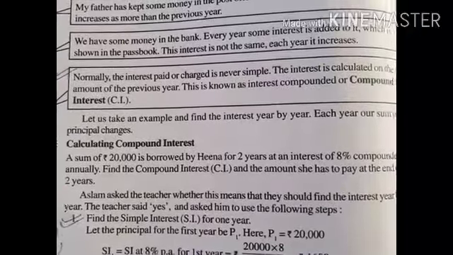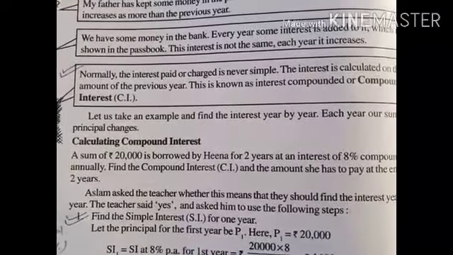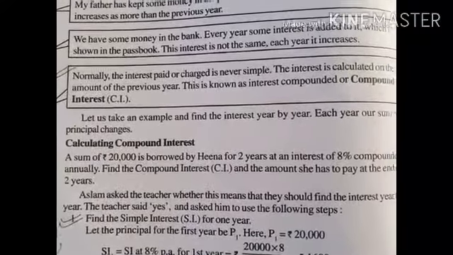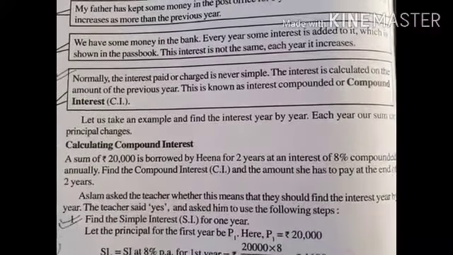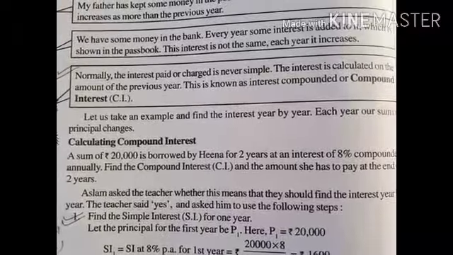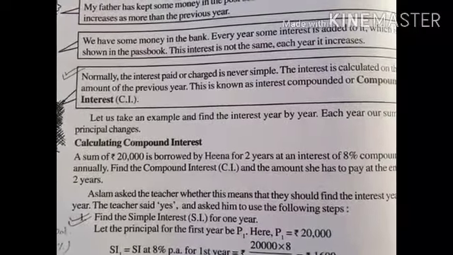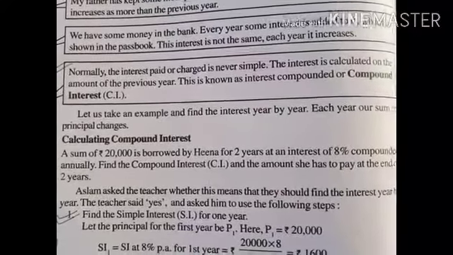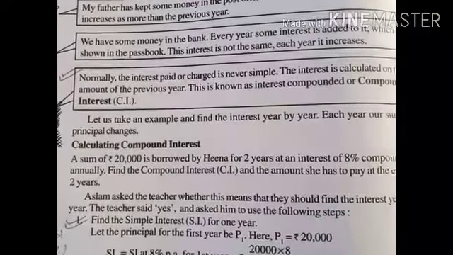So in the next year again the interest is given on the basis of the total amount in the account. This is called compound interest. Interest over interest is called compound interest.